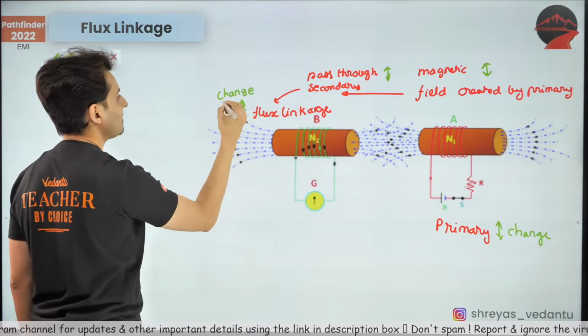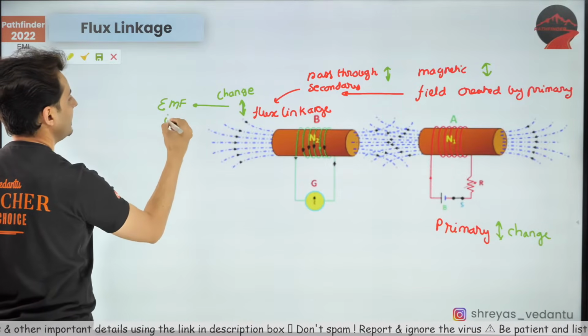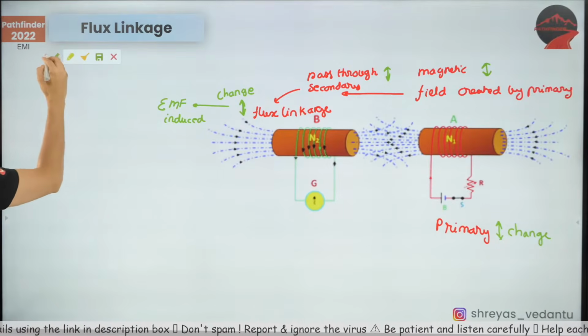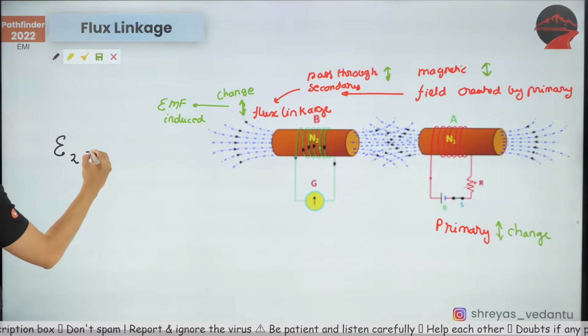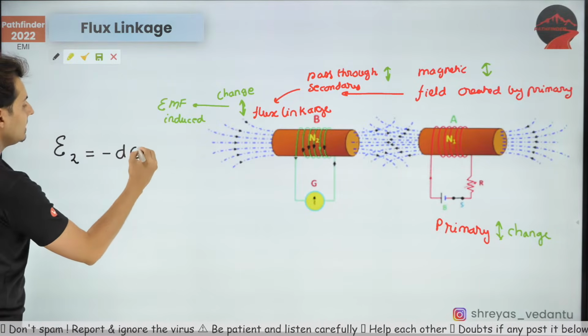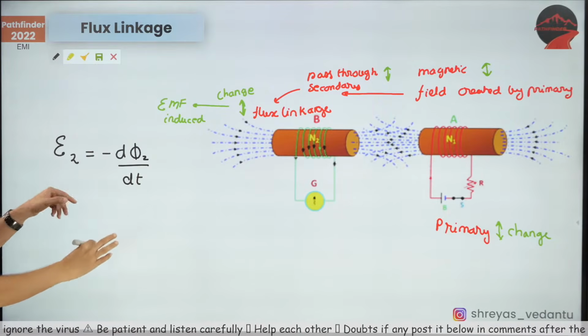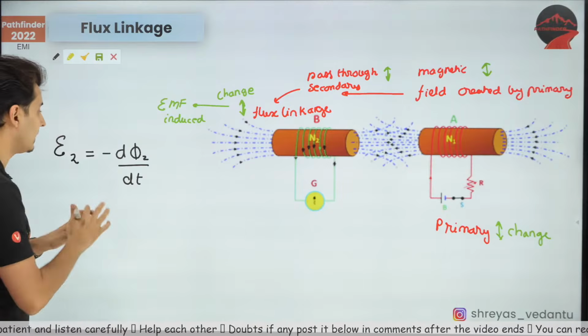And we know what happens when there is a change. There is EMF which is induced by Faraday's and Lenz's law. So that EMF induced in the secondary will be minus d phi 2 by dt. Undoubtedly, it will be the rate of change of flux passing through the secondary coil.